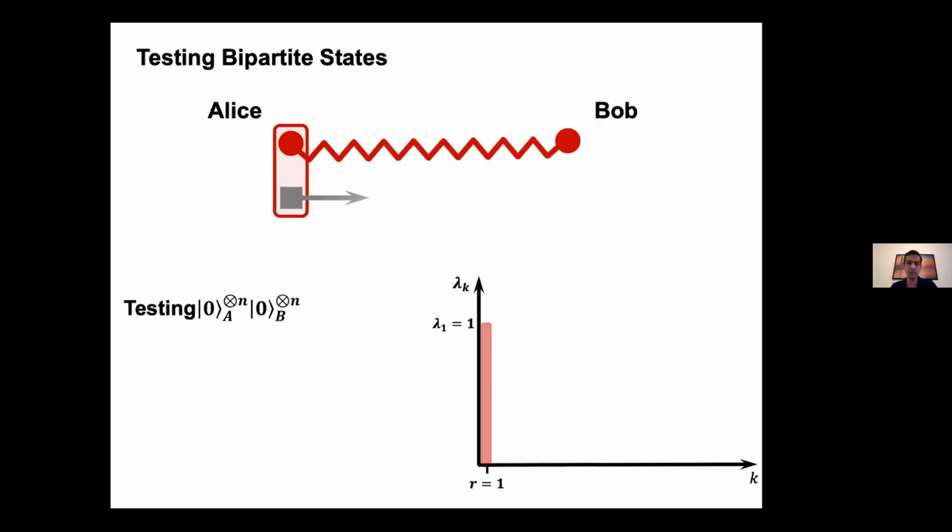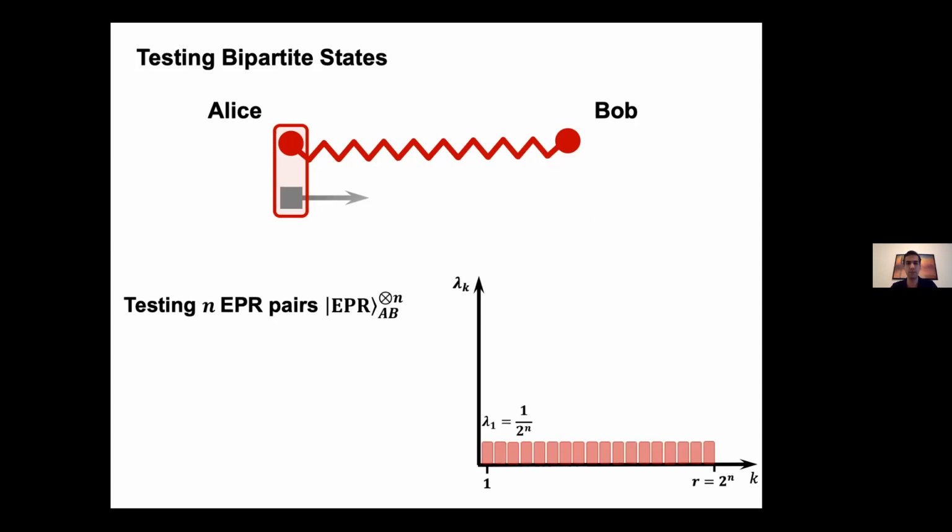The first example is when we want to test a product state. There is only one non-zero Schmidt coefficient in this case, and the testing protocol is very simple. Alice locally tests whether all her state is equal to 0, and she sends the answer to Bob, who then compares this with his own result and decides. So independent of the dimension of the product state, the communication complexity of testing it is just a constant.